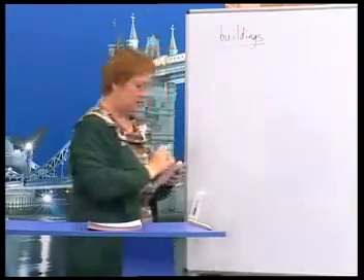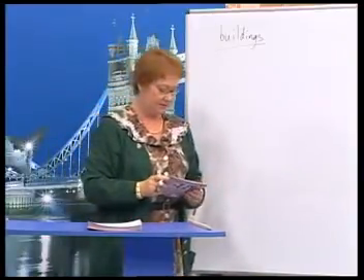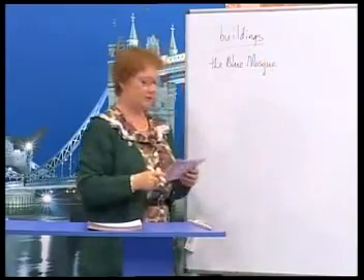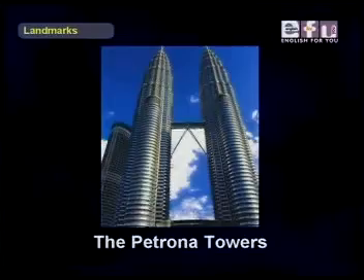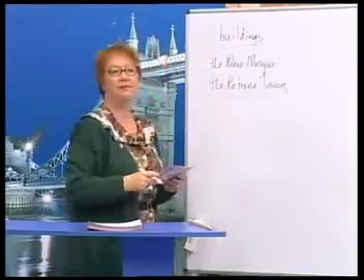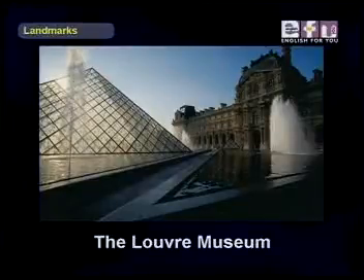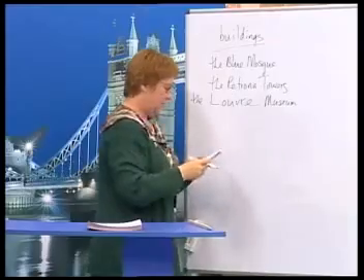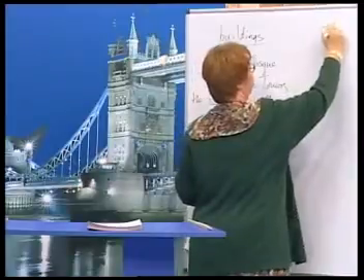Okay, so Ali, you start. What's a building? The Blue Mosque in Istanbul. Okay, the Blue Mosque in Istanbul. Okay, now Susan. The Petronas Towers in Malaysia. Okay, the Petronas Towers, very big buildings. And Isabel? The Louvre Museum in Paris. Yes, the Louvre, very famous museum. Okay, now let's do some structures.